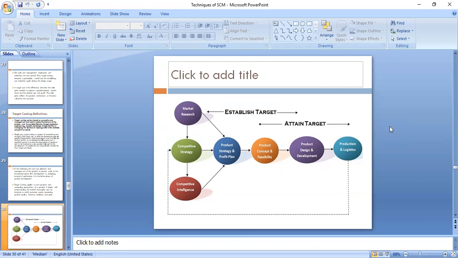Now if I want to earn a profit of, say, 10 lakh rupees, and I am able to sell 2 lakh units of the product, that means per unit I have to plan a profit of 5 rupees.